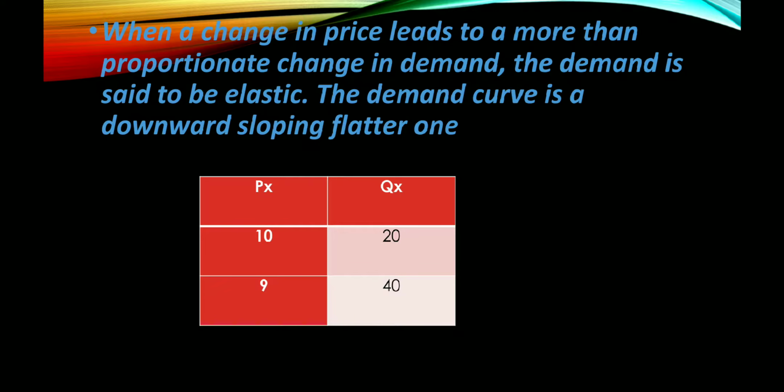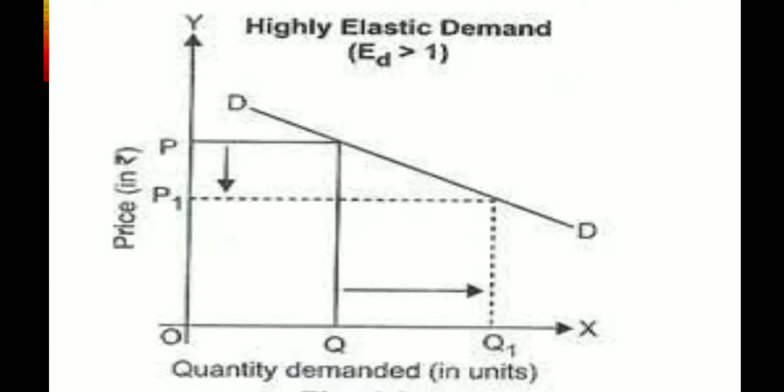More than unit elastic or elastic demand. When a change in price leads to a more than proportionate change in demand, the demand is said to be elastic. The demand curve is a downward sloping flatter one. Here, the price changes from 10 to 9. The quantity demanded increases from 20 to 40. This is the elastic demand curve. The elastic demand curve shows that when price falls from OP to OP1, demand rises from OQ to OQ1. The change in demand OQ1 is more than the change in price PP1.